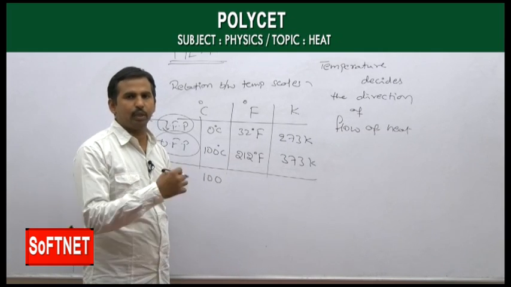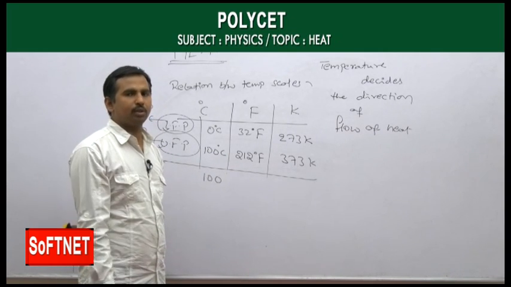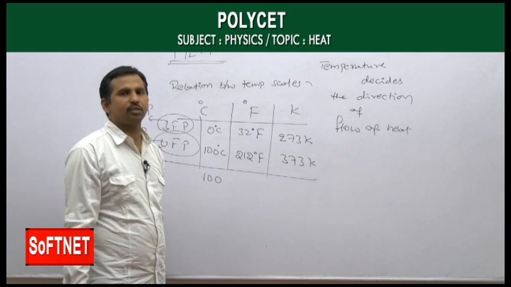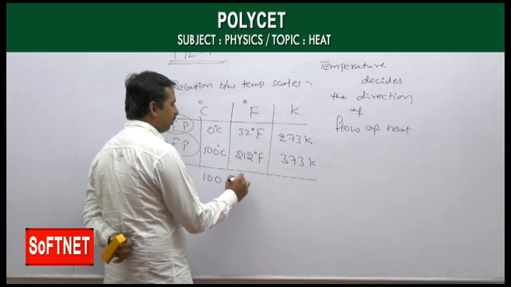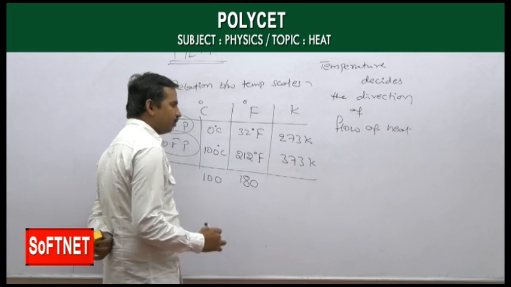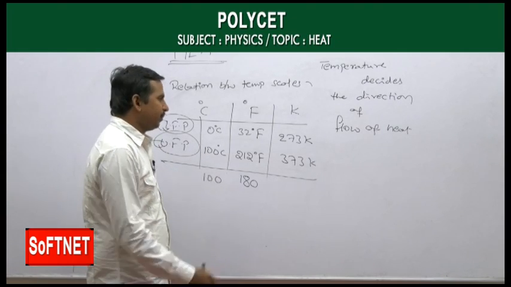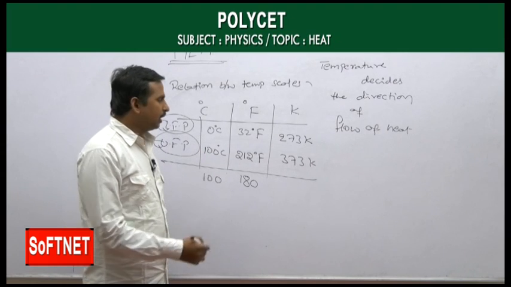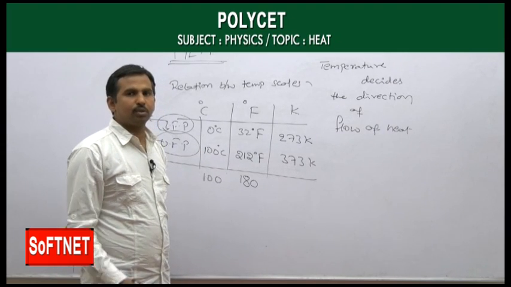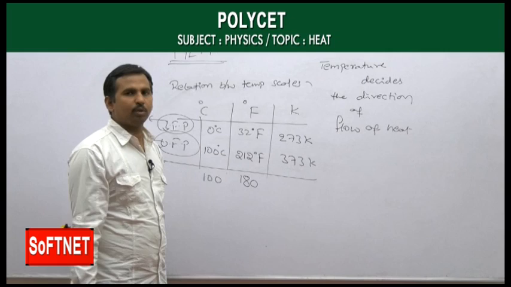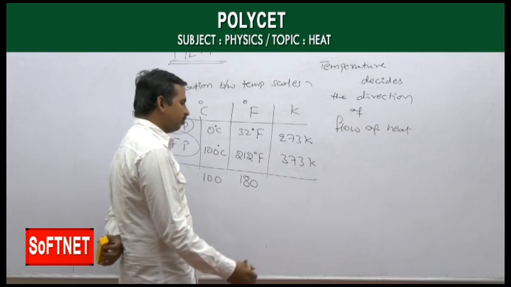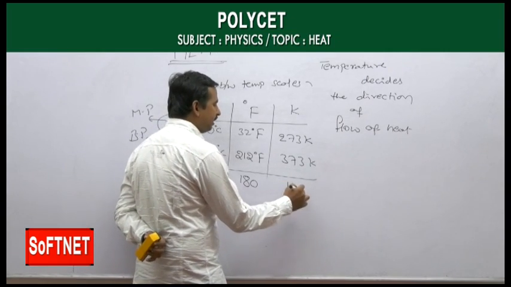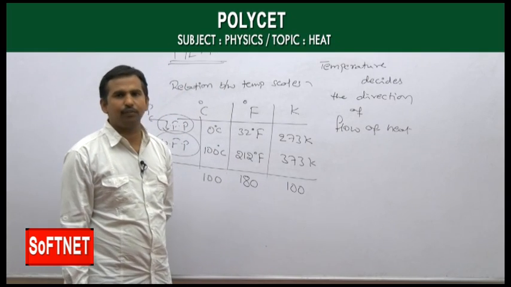The lower is 32 and the upper is 212, so 212 minus 32 gives a total of 180 divisions. Whereas for Kelvin, the lower fixed point is 273 and the upper fixed point is 373, so the range is 373 minus 273, meaning again 100 divisions for Kelvin.